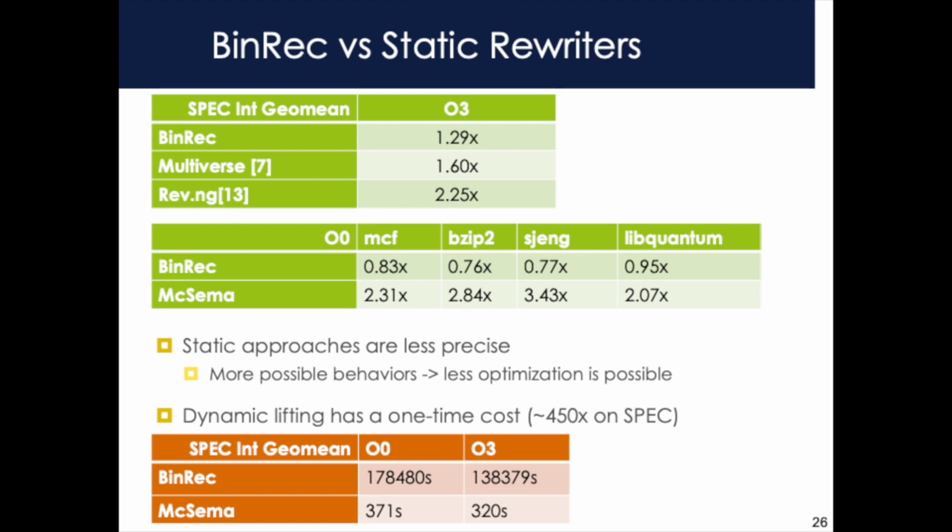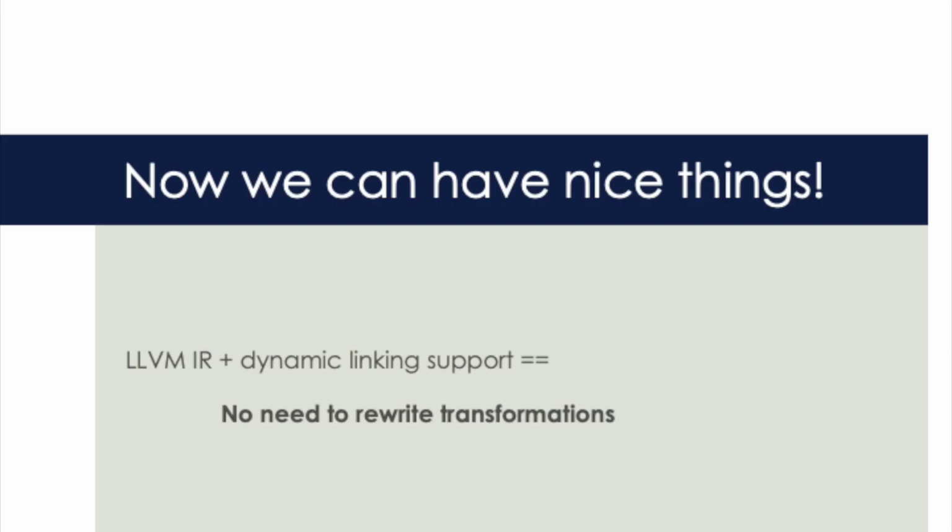The price we have to pay to use dynamic analysis is in time to lift a binary. BinRec takes approximately 450 times longer to lift SPEC than Mixema. This of course depends on the workload, is a one-time cost, and we did not attempt to optimize the lifting time. We've done the hard work of lifting a binary into LLVM IR with dynamic analysis.